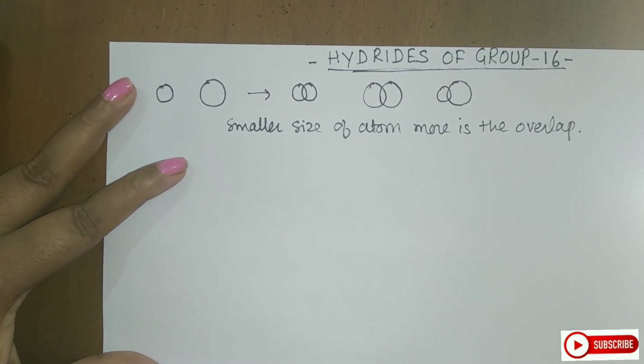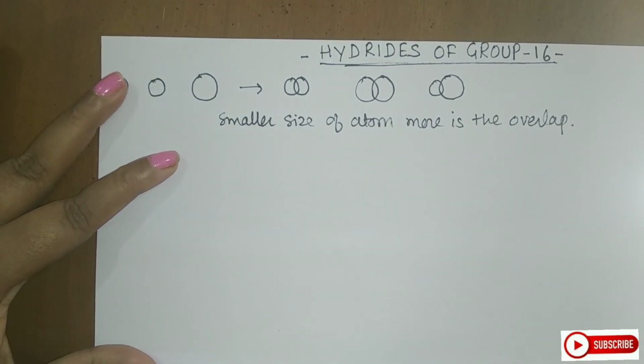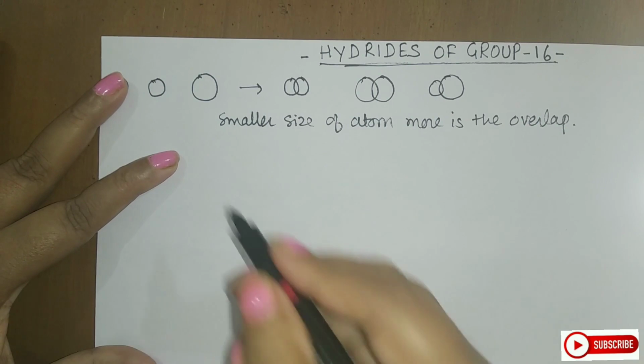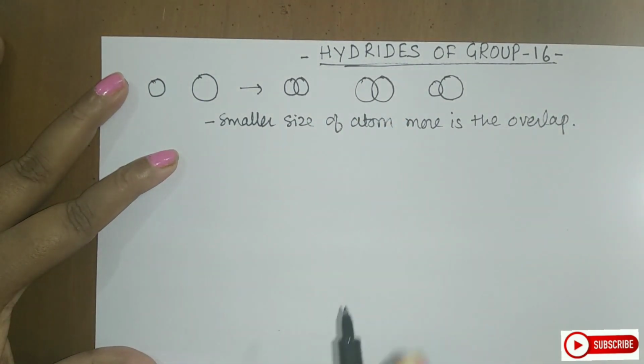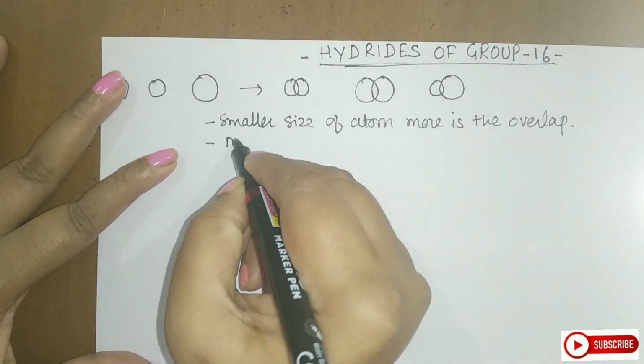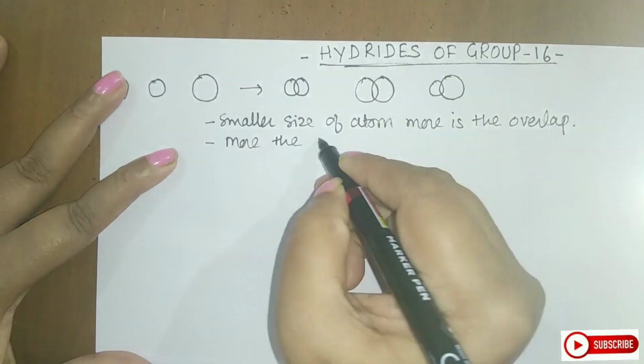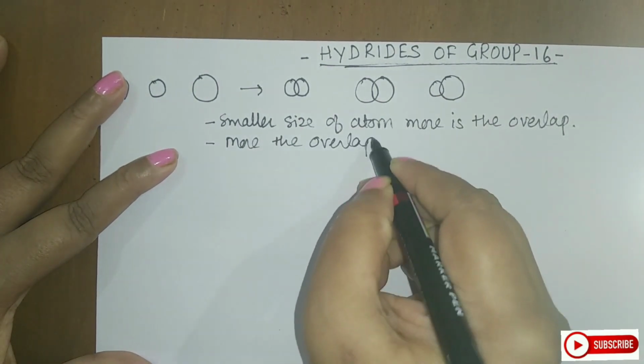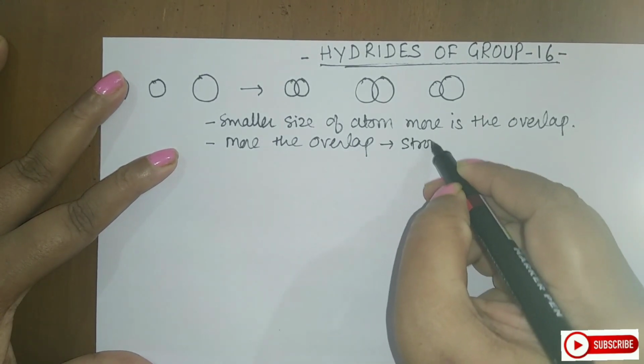Now students, always remember, more is the overlap, stronger will be the bond formed. So first is smaller the size of the atom, more is the overlap. Next is more the overlap, stronger is the bond formed.